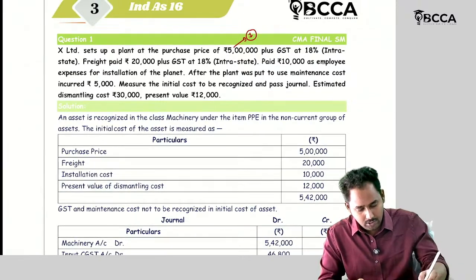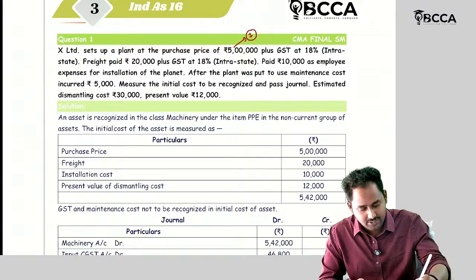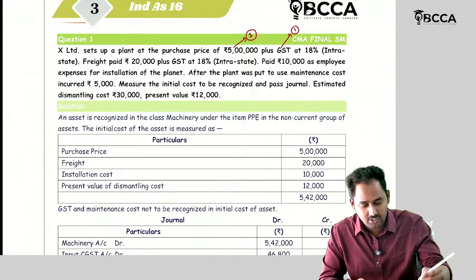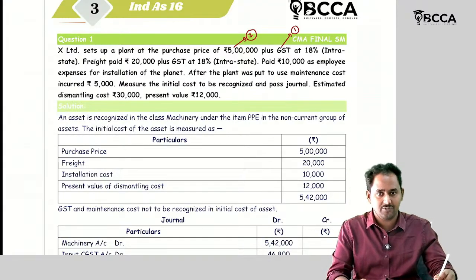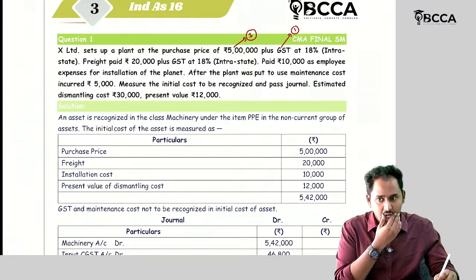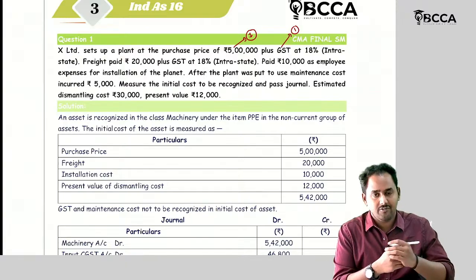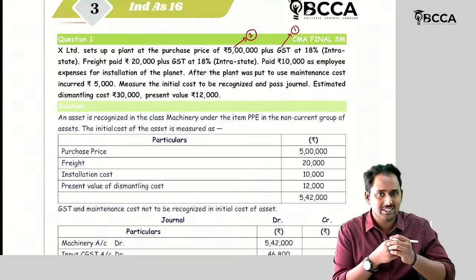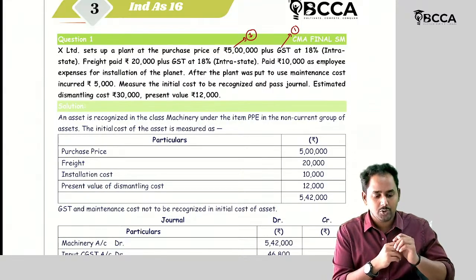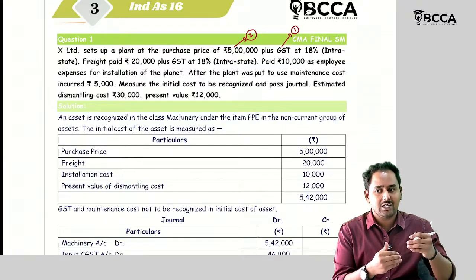So 1, and there is a GST of 18%. This also comes under 1 because in the purchase price definition, list price minus trade discounts plus non-refundable taxes and duties. GST is not non-refundable, it is refundable in the form of ITC. So it should not be considered while calculating the cost.